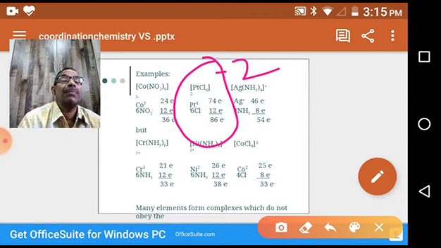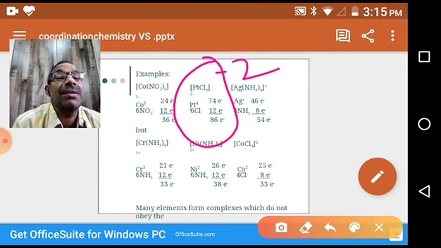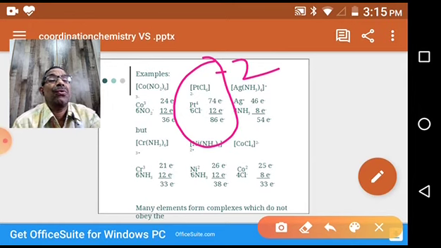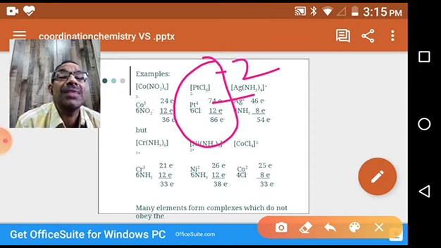Platinum 78. In this complex, platinum is exhibiting +4 as the primary valency, the oxidation state. That's why we have to deduct: 78 minus 4, 74. The number of ligands is 6, so 6 into 2. All ligands are monodentate, and each ligand donates an electron pair to the central metal atom by forming a coordination bond.